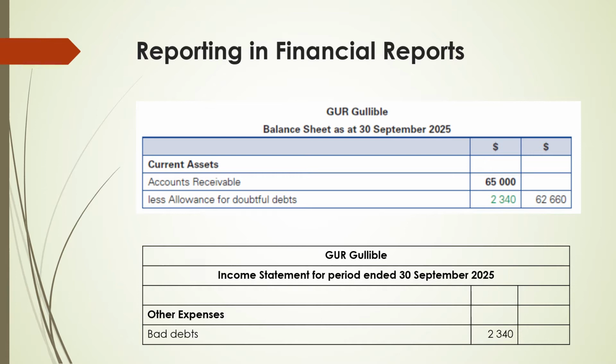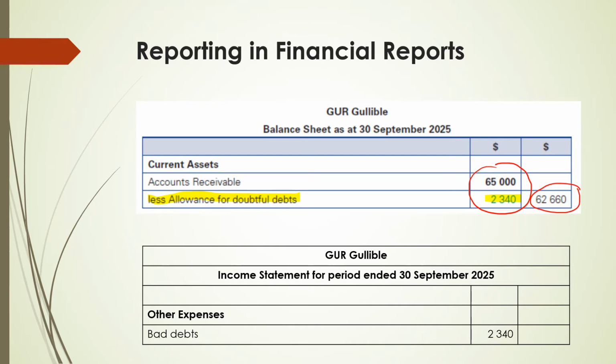Here we can see how allowance for doubtful debts and bad debts are reported in the financial reports. Let's start with allowance for doubtful debts. In the balance sheet, under the current assets and under accounts receivable, we report less allowance for doubtful debts. What we're trying to say here is that out of the $65,000 accounts receivable balance, $2,340 are doubtful debts, which are debts that maybe, possibly cannot be recovered, leaving us with a balance of $62,660 accounts receivable balance that are more likely able to be collected.